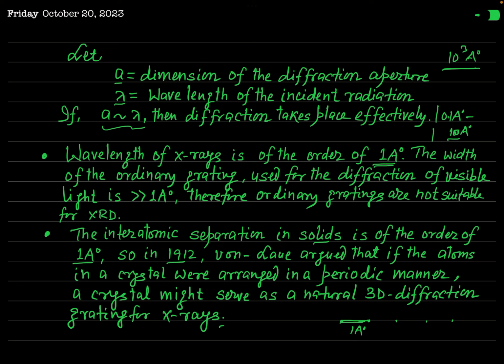But the atoms should be arranged in a periodic manner. Only then will this act as a diffraction grating for the X-ray.